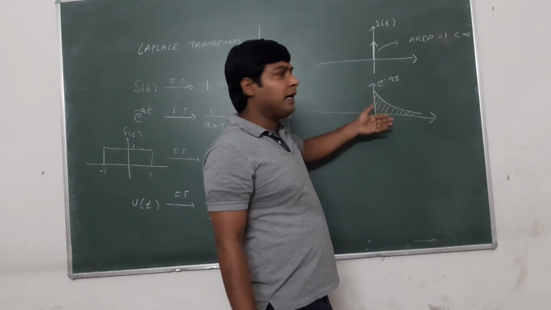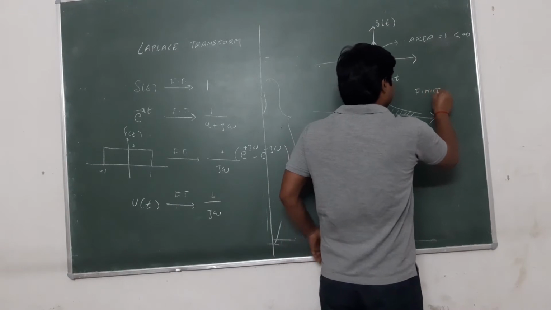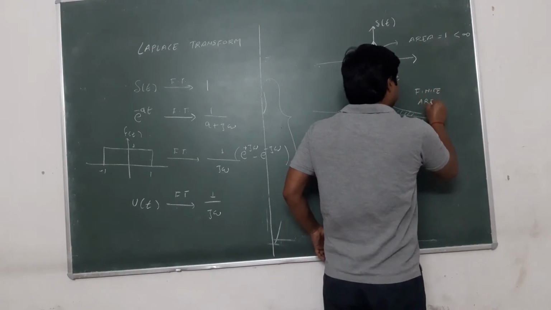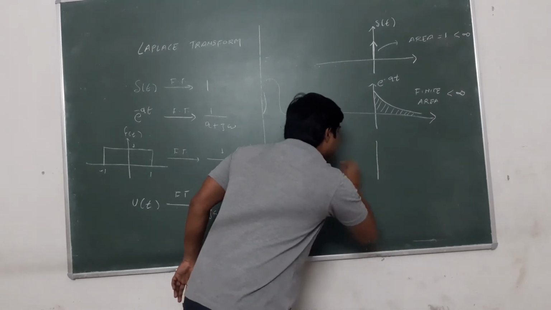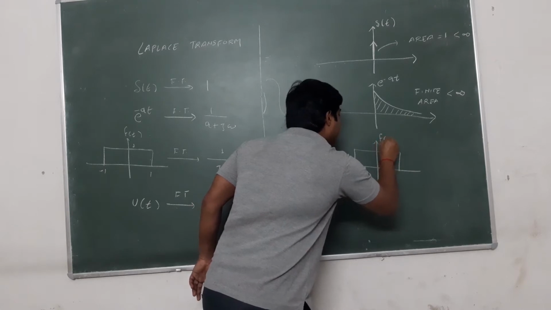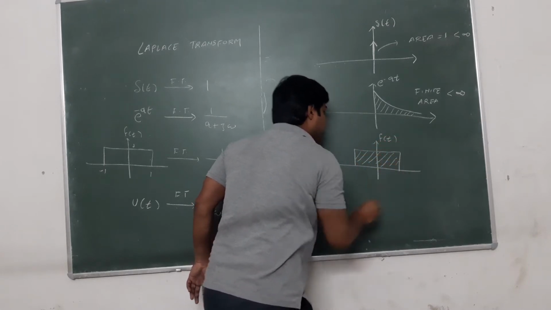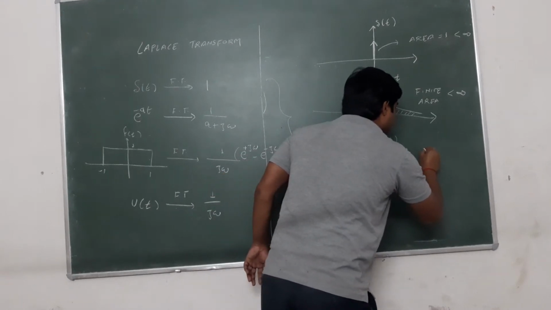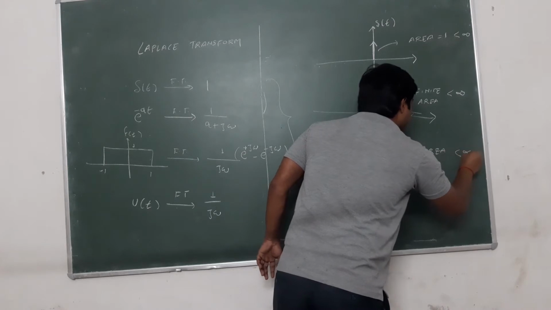So it has a finite area, less than infinite. By seeing this signal we can also say that it is a finite area signal. Minus 1 to 1, the area is less than infinite.